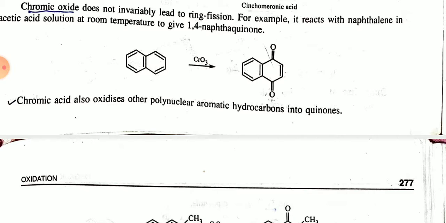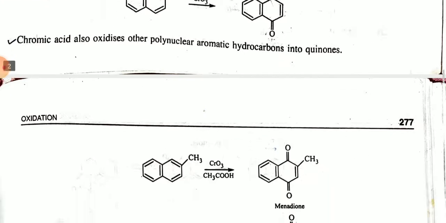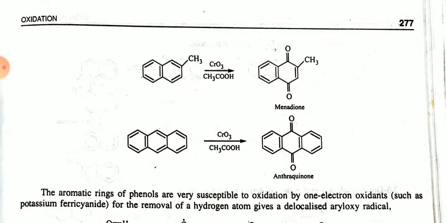Chromic acid also oxidizes other polynuclear aromatic hydrocarbons into quinones. Like in another example with CH3, the chromic oxide oxidizes the benzene ring only, not the CH3 group.